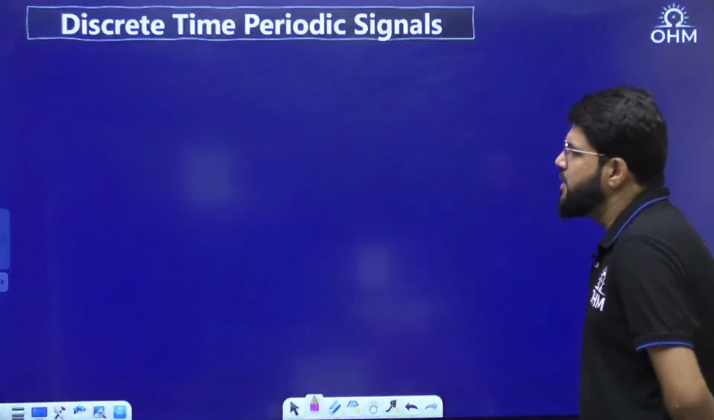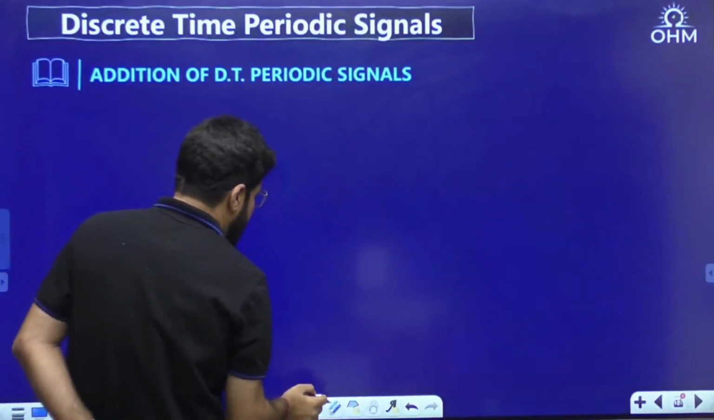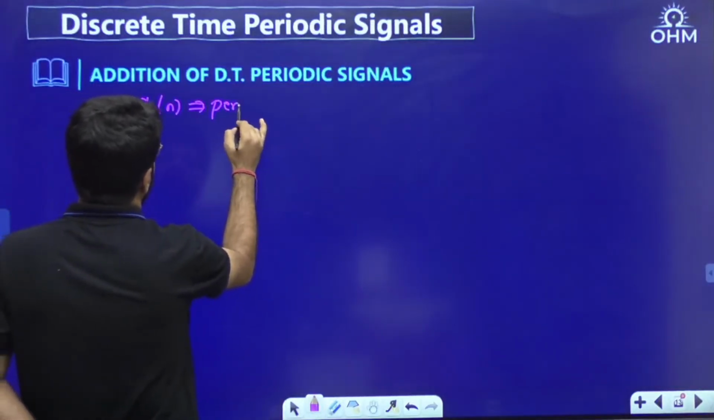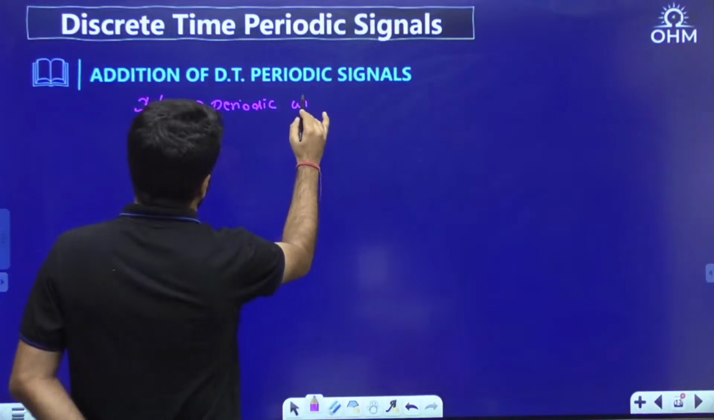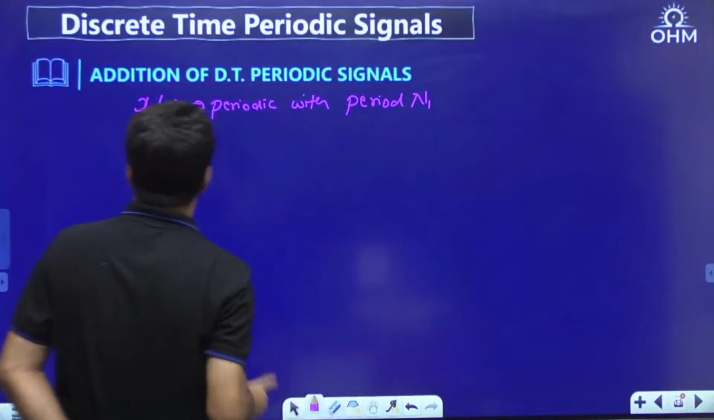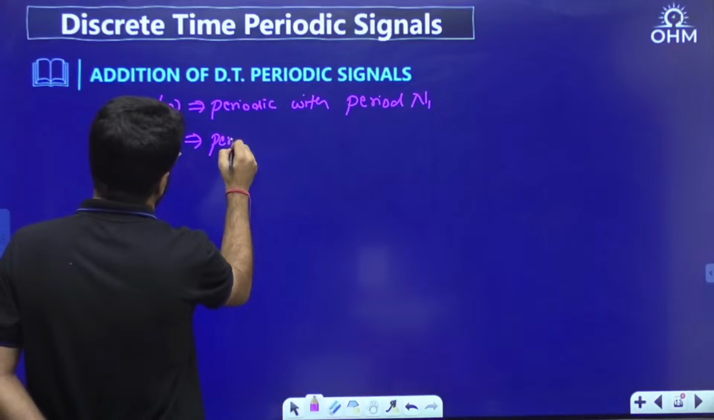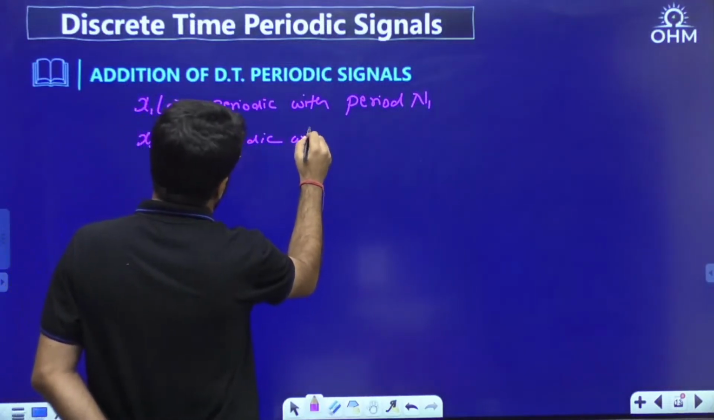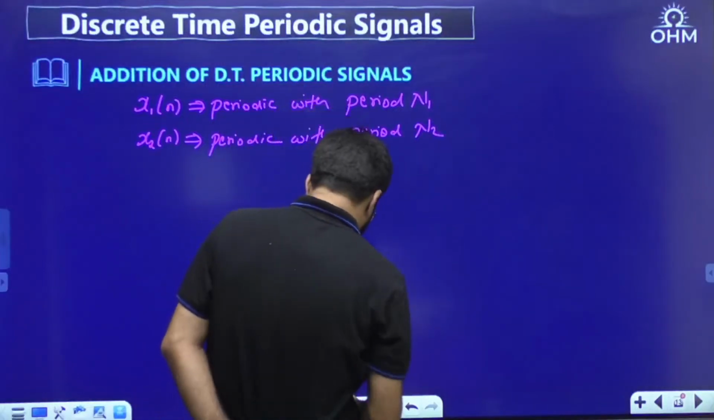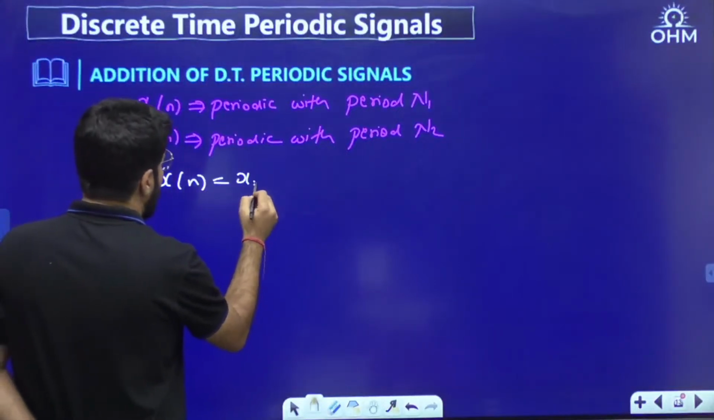What happens in the discrete time domain? Let us come here. Addition of DT periodic signals. So we have x1[n], a signal periodic with some period equal to N1. We have x2[n], that is also periodic with some period N2. Now I consider x1[n] plus x2[n].